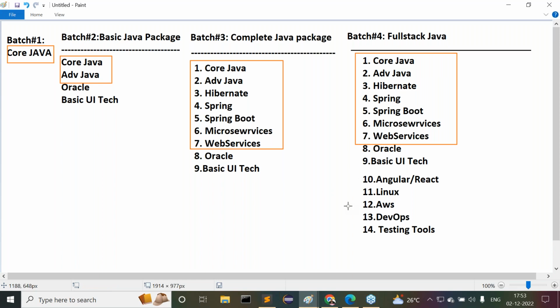The remaining concepts are taken by other expert trainers in our institute. They will conduct the classes here. They're also very good. They have nearly 15 to 20 years of experience, and they're able to take the classes. They're almost at team lead or manager level in the companies. We are able to get much clarity from the other trainers also. But my part is the total Java stream. I'm going to take the complete Java stream so that we are able to get much more clarity. This is one point, guys.